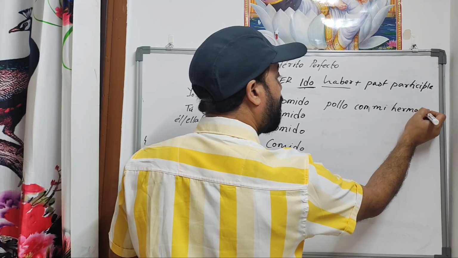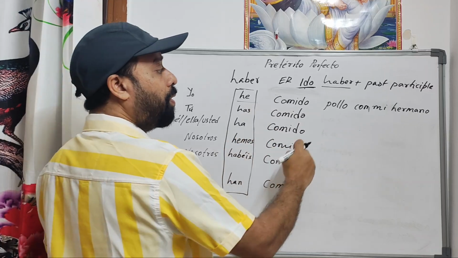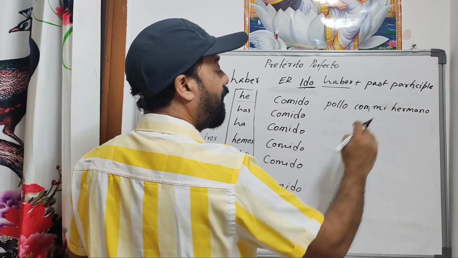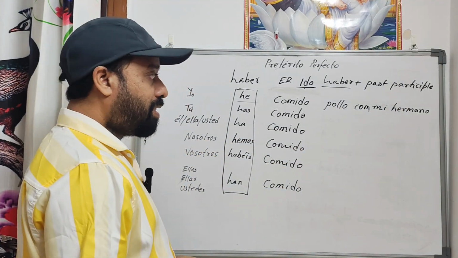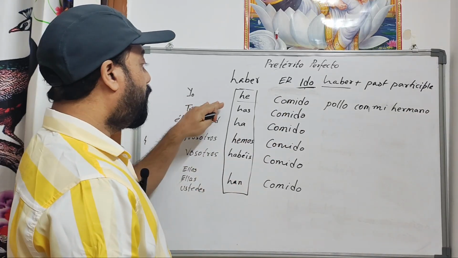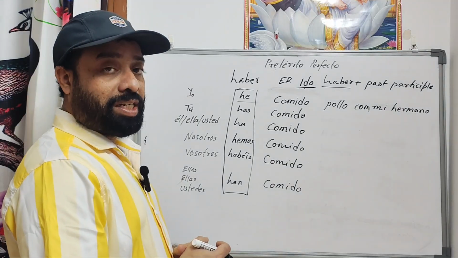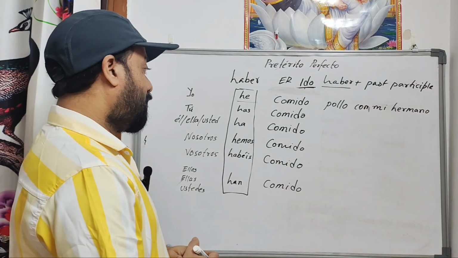Hermano. Hermano means brother. So, complete sentence: Yo he comido pollo con mi hermano. I have eaten chicken with my brother.